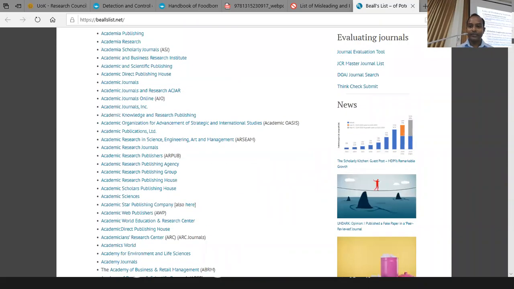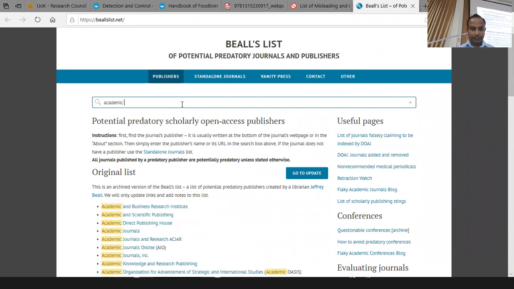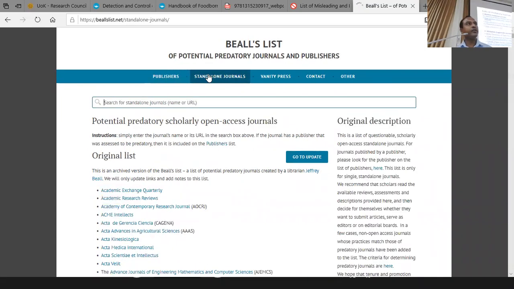Otherwise, you can just search here. So you can search the list and browse the list and identify publishers. And they also list the standalone journals.